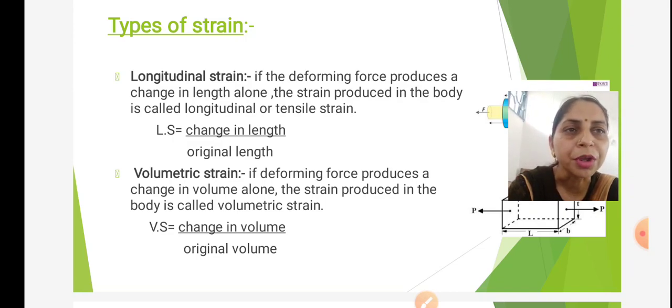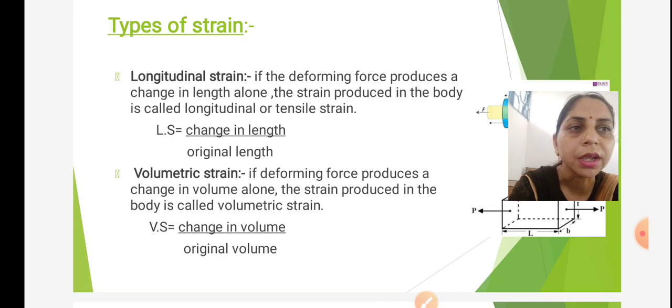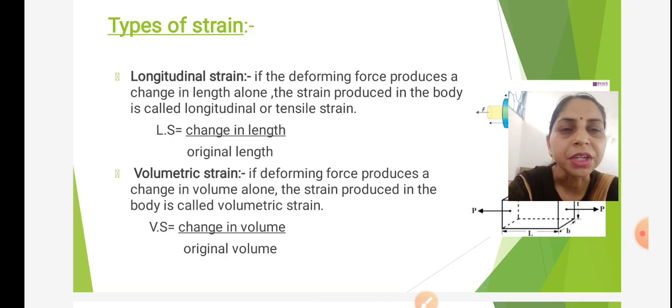If the deforming force produces a change in length alone, the strain produced in the body is called longitudinal or tensile strain. When change is only along the length, it means we are applying the longitudinal stress, then there is longitudinal strain. Longitudinal strain is equal to change in length per unit original length.